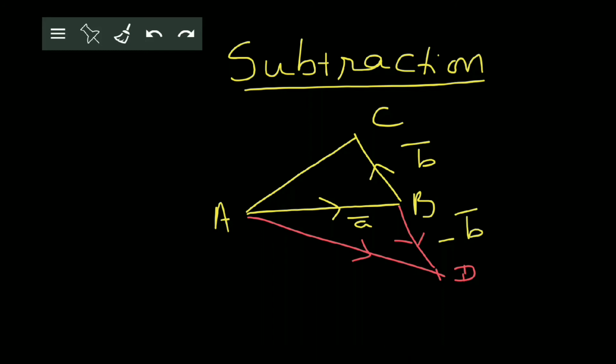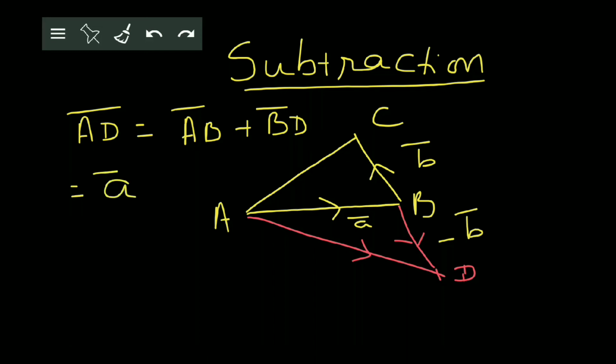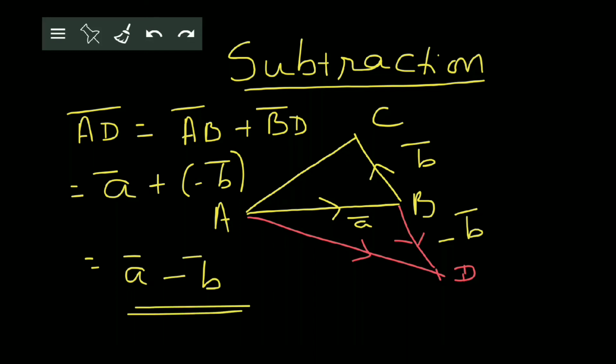Okay, and in this case, in the triangle ABD, we can say that AD bar is equal to AB bar plus BD bar by the triangle law. Now AB bar is A bar and BD bar is minus B bar. So we have AD bar as A bar minus B bar. So thus we can use the same triangle law for subtraction of two vectors as well.